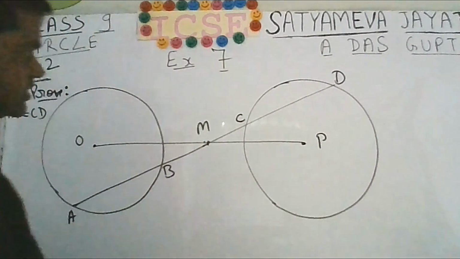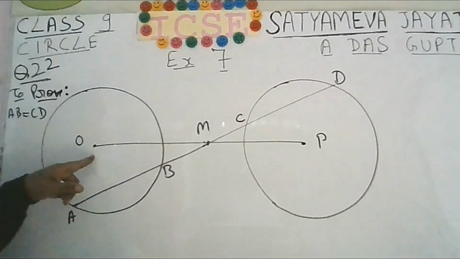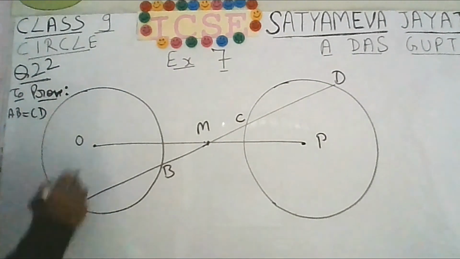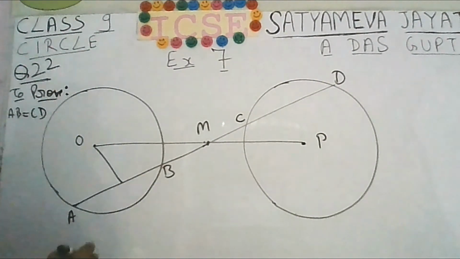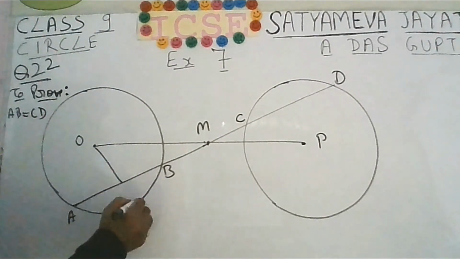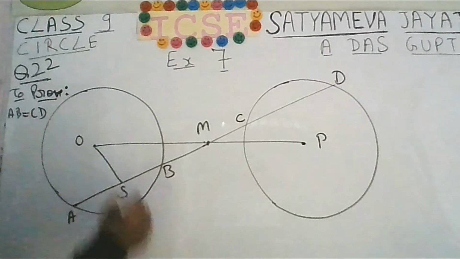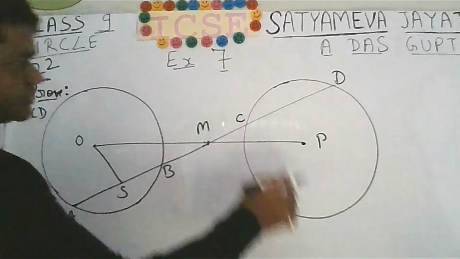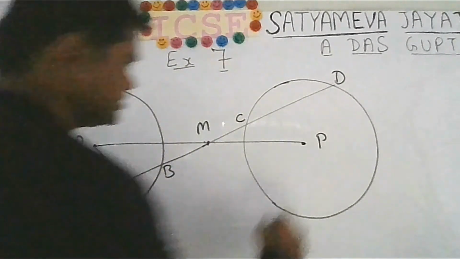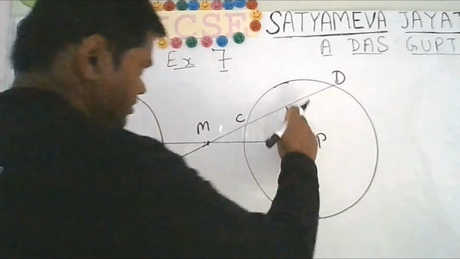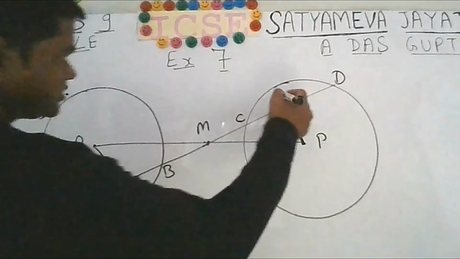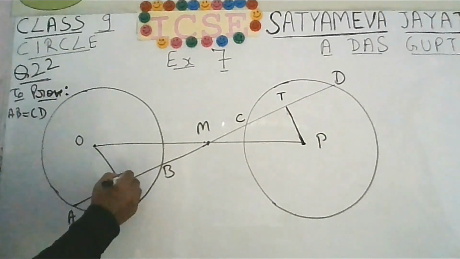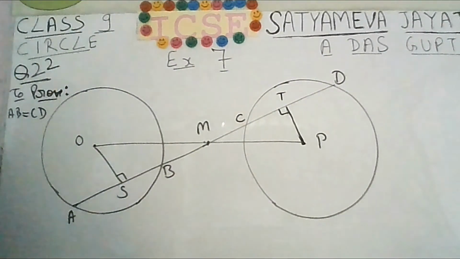So what you can do is, this is the center. You can draw a perpendicular on this chord AB like this. Let us call this point S. Also you can draw a perpendicular from P to CD. It will be something like this. Let us say this point is T. So by construction this is 90 degrees.